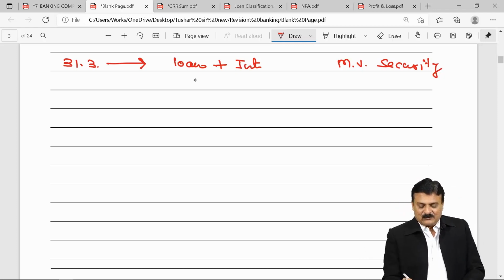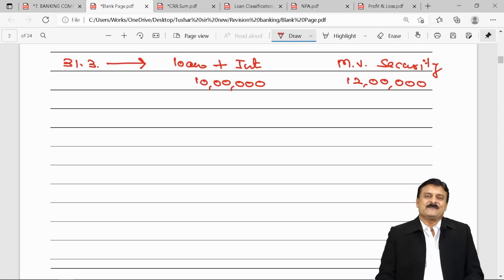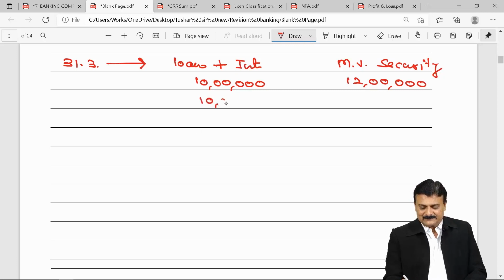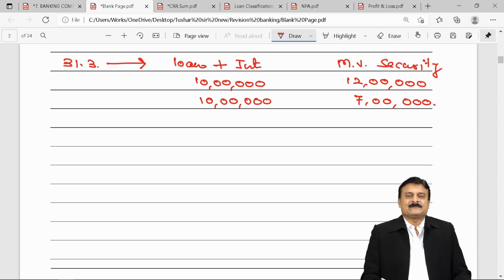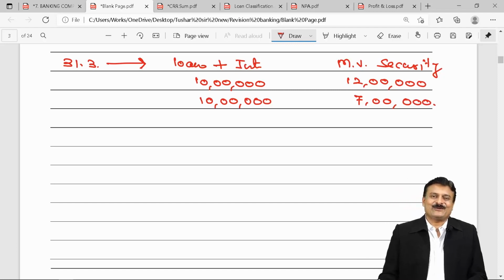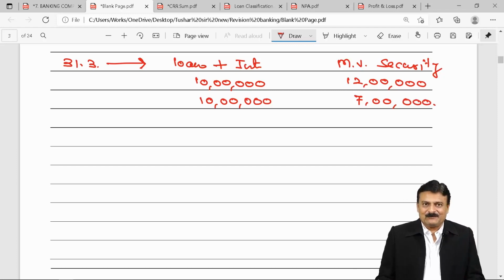Suppose the loan plus interest amount comes to 10 lakhs and the market value of security on 31st March is 12 lakhs. You can easily say, yes, it is fully secured. But against this 10 lakh, if the market value of security is 7 lakhs, that means it is partly secured, secured up to 7 lakh, and for the remaining 3 lakh it is unsecured. That kind of question was asked. Let us see.